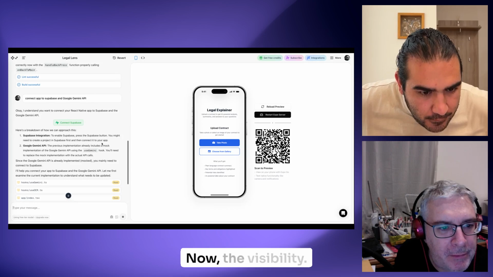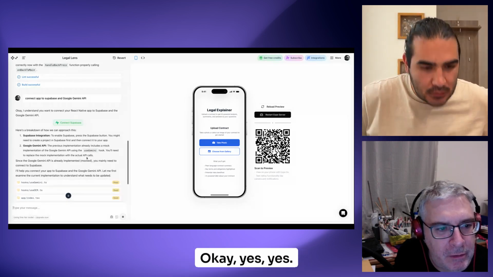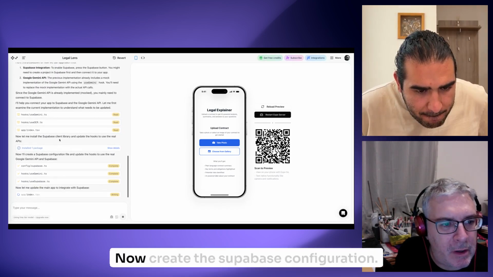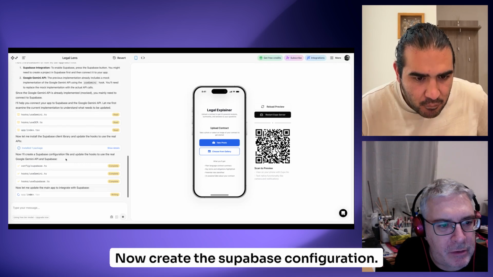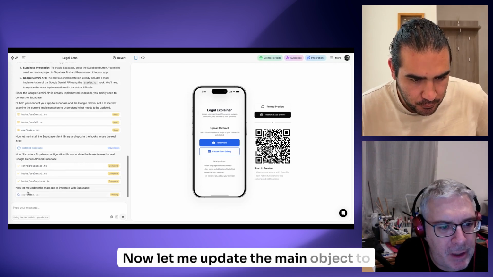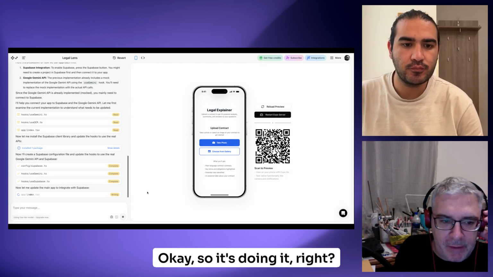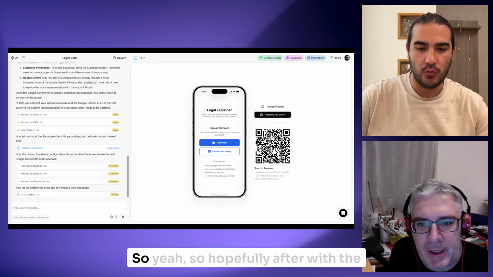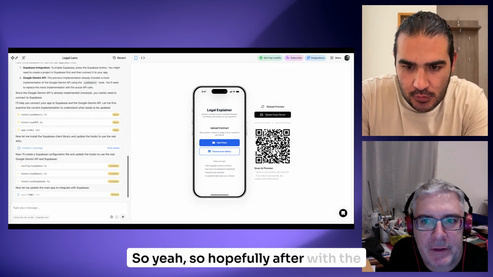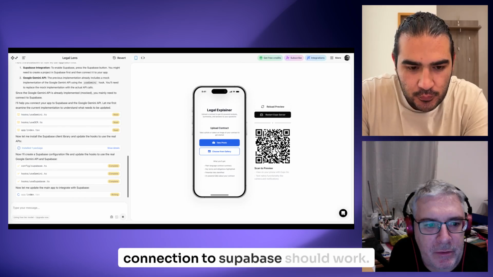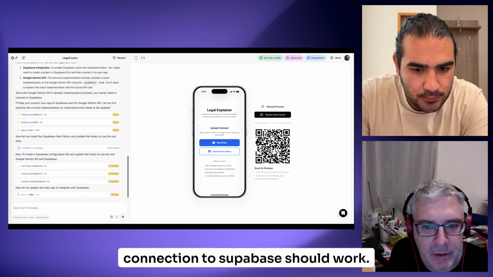So Supabase integration. Oh, previous implementation. Okay. Yes, it's working. Now I create a Supabase configuration. Now let me update the main app to integrate with Supabase. Okay, so it's doing it right. Yeah, so hopefully after the connection to Supabase it should work, right.